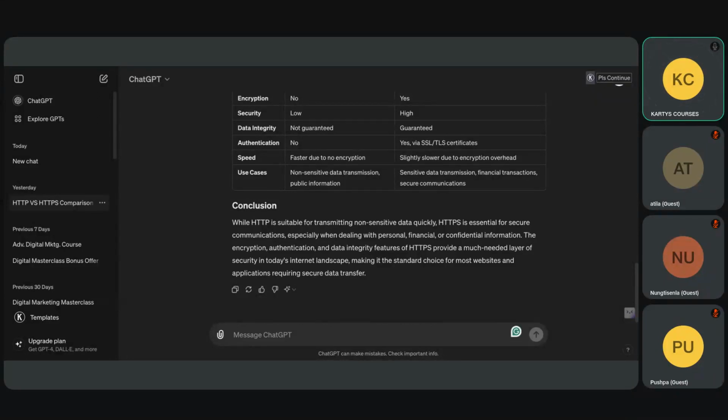Everybody clear? This is the naming convention. Everybody clear, please.